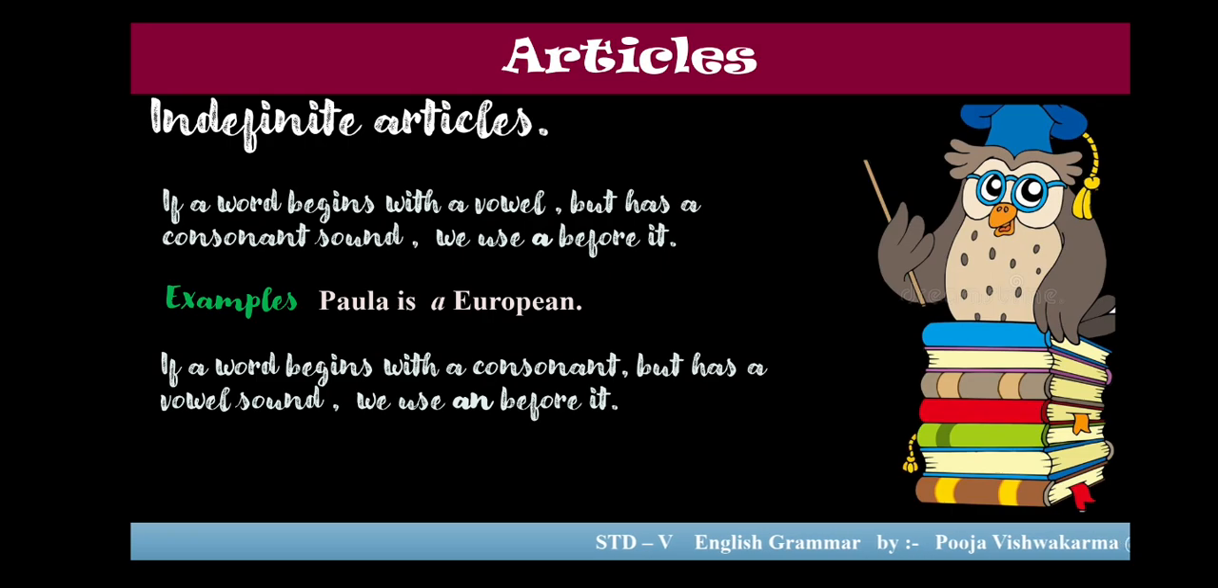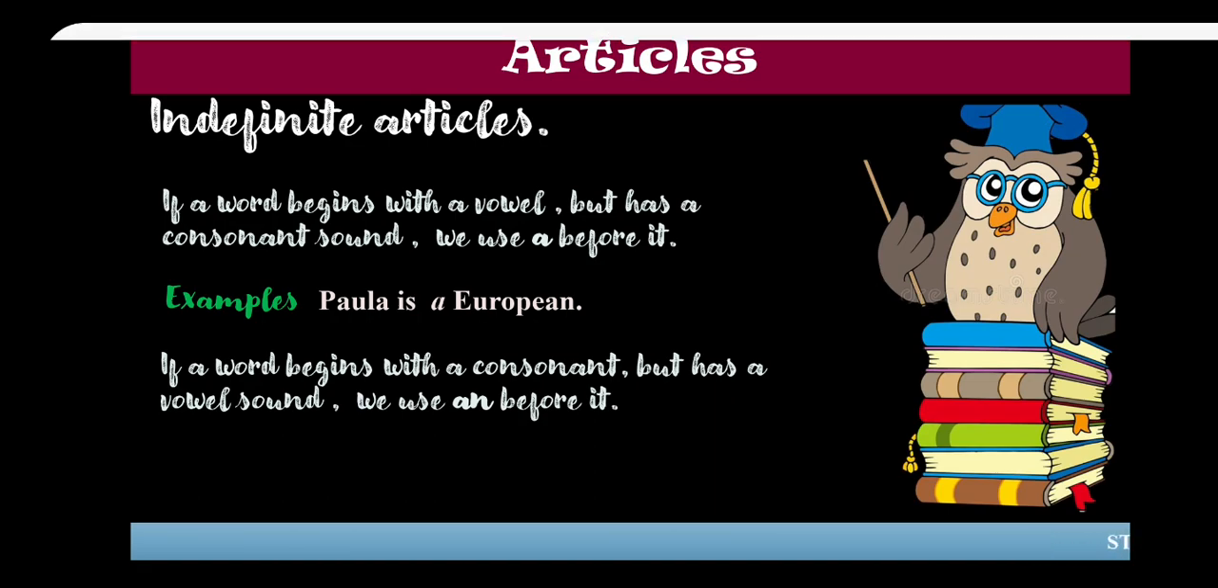Now we'll move to the next point. The same way, only vice versa, we can say. Suppose a word is beginning with a consonant, the first alphabet is other than the vowel alphabets, so it is said to be a consonant, but it is having a vowel sound. Clear? Then we will always use an there. Okay, children, we'll always use an before it. Let's have a look at the example.